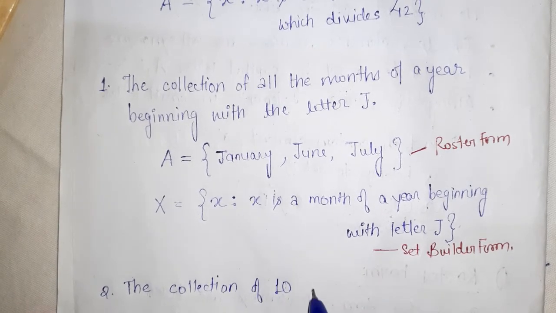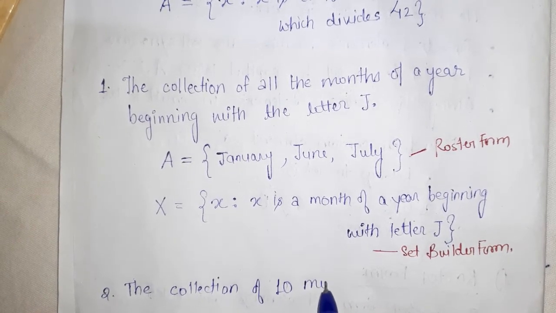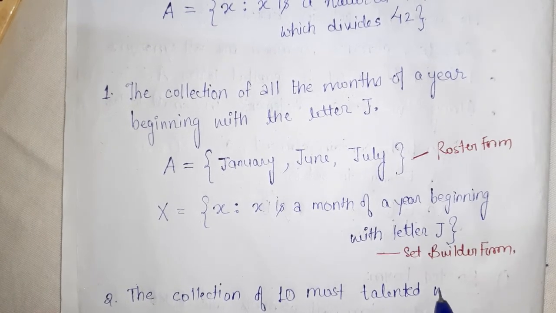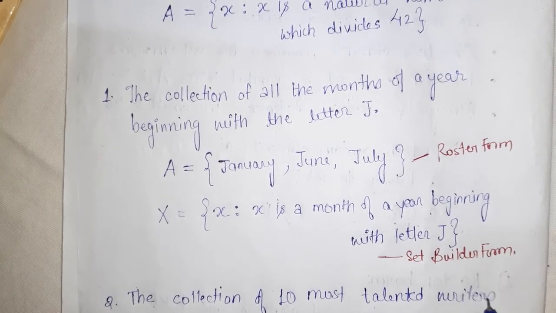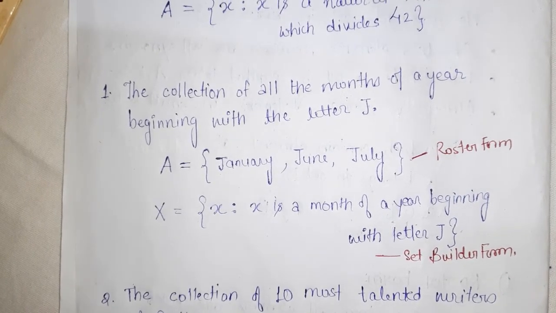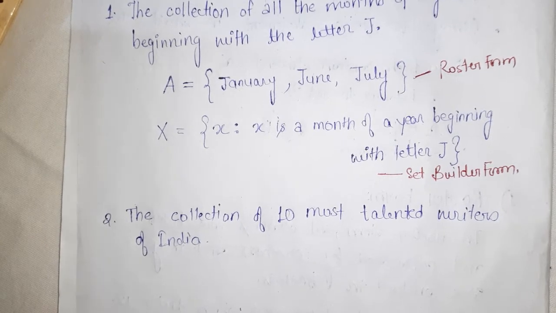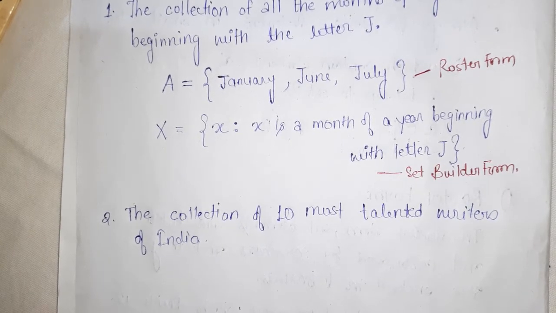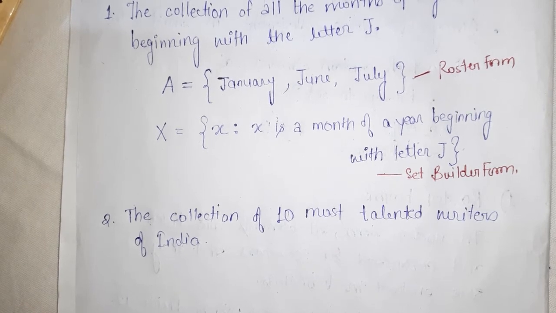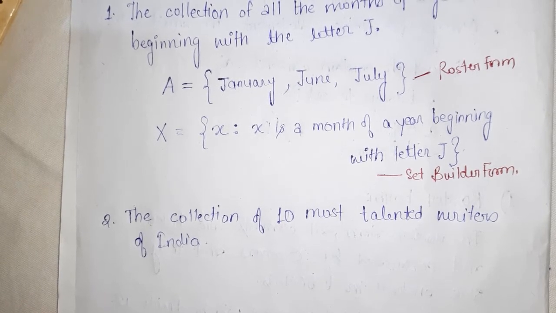The very first thing, it is not a well defined object. Why? Because there are so many writers. According to different person, the most 10 talented writers are different. I will make a different list, you will make a different list.